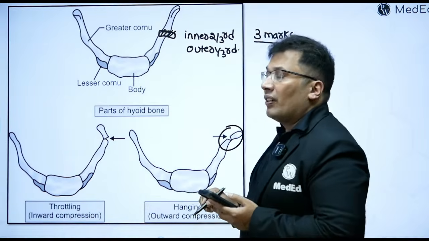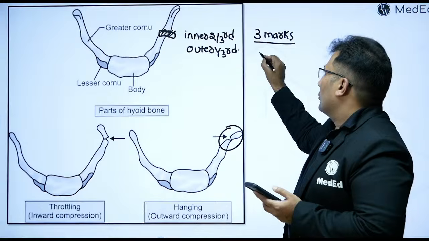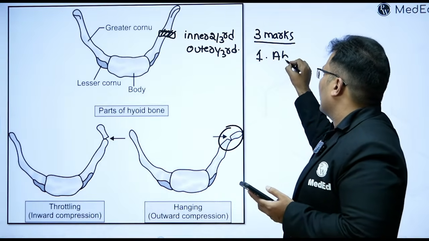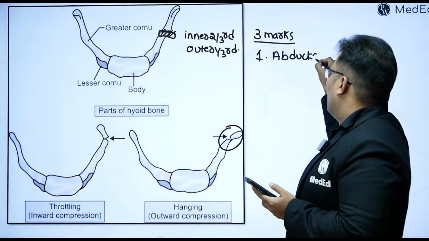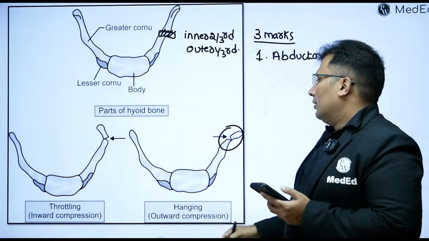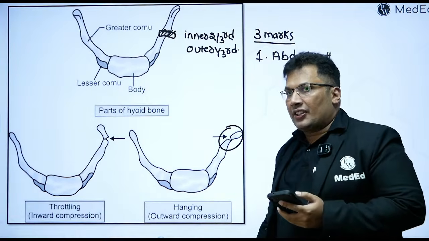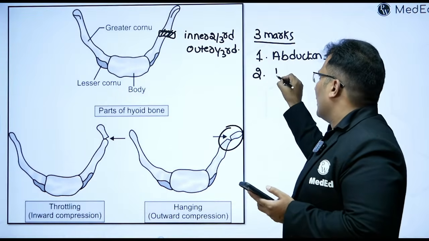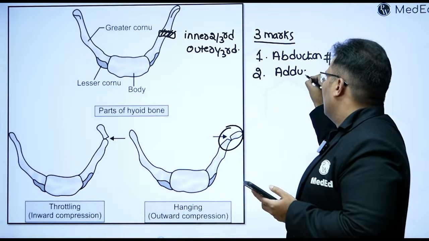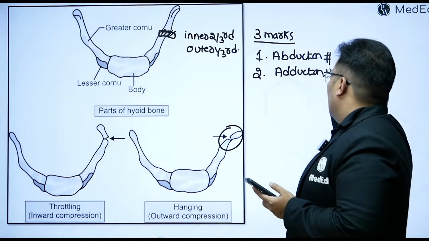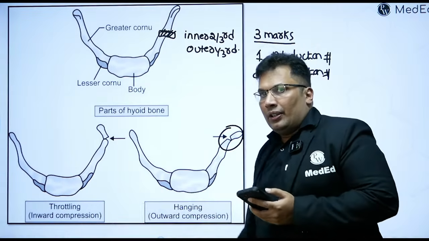So what are the types of hyoid bone fracture? 3 marks question. So one is abduction fracture, that is basically outward compression fracture. The second one is adduction fracture, that is basically throttling.